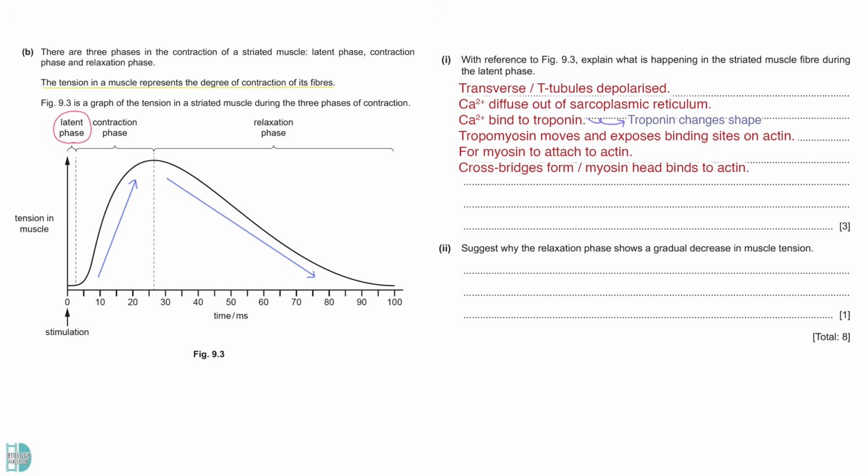2. Suggest why the relaxation phase shows a gradual decrease in muscle tension. Cross bridges may break gradually. All the myosin heads detach at different times. So, you won't have the muscle relax suddenly and rapidly after the contraction.